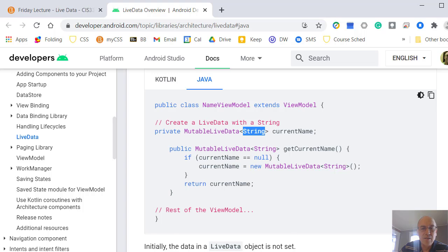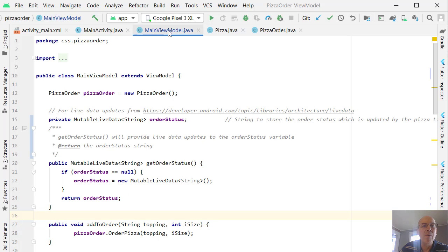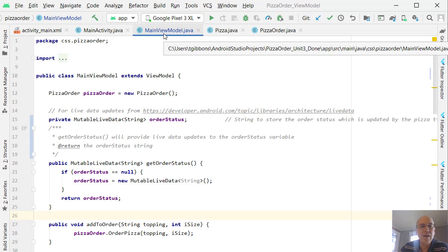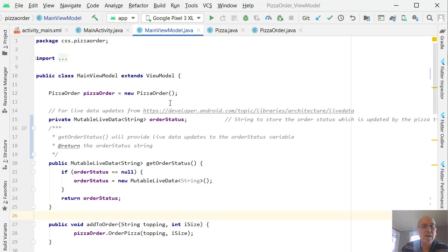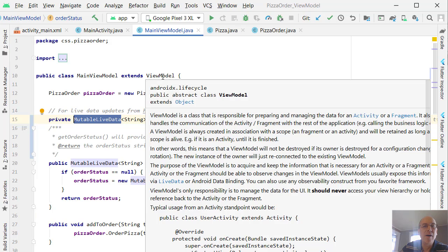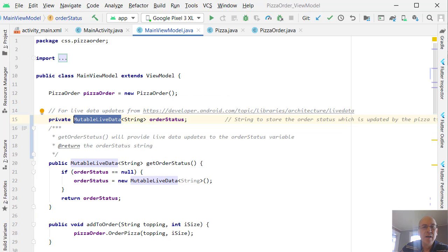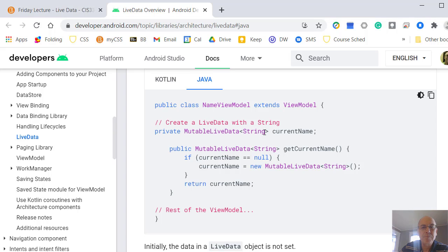So let's look at that. We're going to go back to our pizza class in our main view model here, and we're going to have an order status string that's going to keep track of if the order is being prepared, if the pizza's baking, if the pizza's out for delivery, that sort of stuff. So we're going to declare a private variable, a string that's an order status. We're going to call it orderStatus. But again, not just a string. We need to surround that string with this MutableLiveData. And again, this has to go in our view model. So in our view model, we'll put that in there. Okay, so that's what we're going to do with the assignment this week.